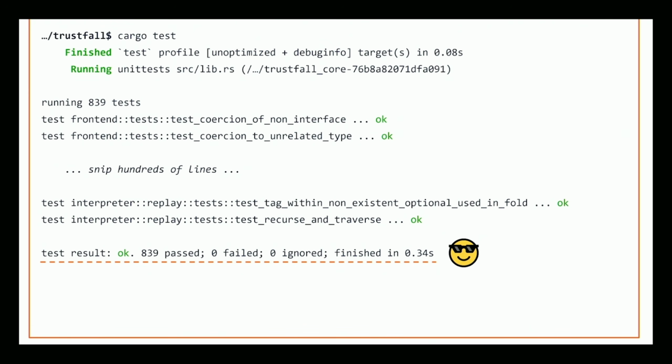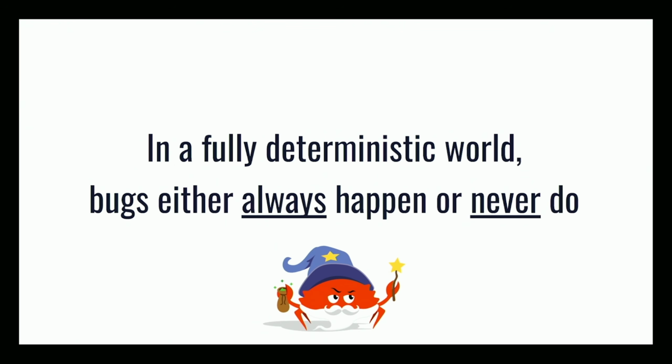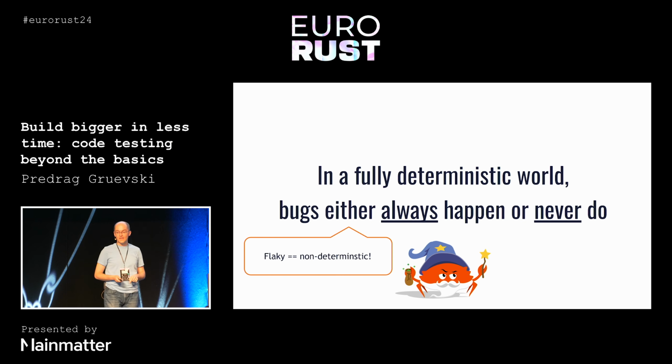So let's talk about how all of this works. The key observation here is that in a fully deterministic world, our bugs either always happen or they never do. So what we're going to do is treat non-determinism as a bug in and of itself, and then eradicate it in every way that we can. This also means that, by definition, if everything is deterministic, flaky tests are impossible. They just can't happen, because that requires non-determinism, and we will root out all sources of non-determinism as a bug.